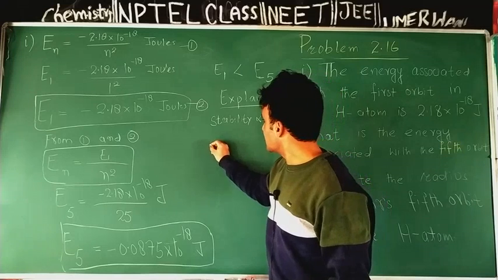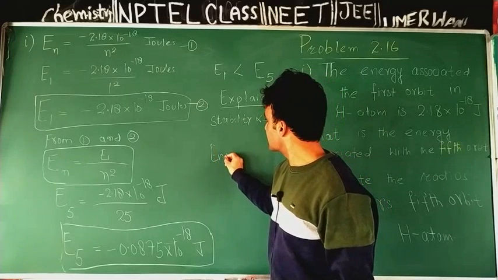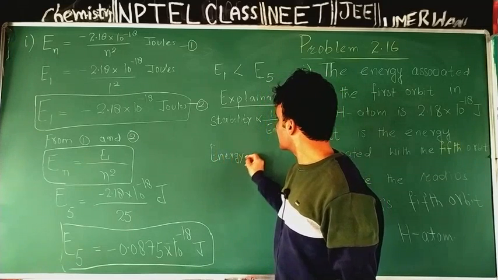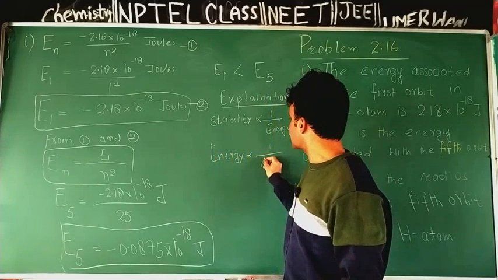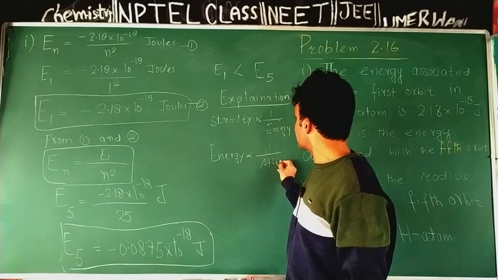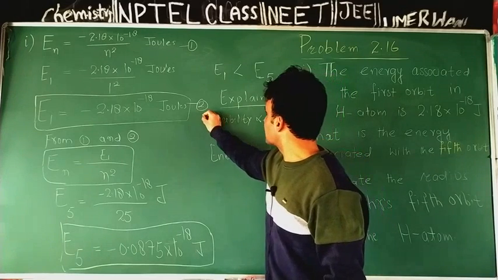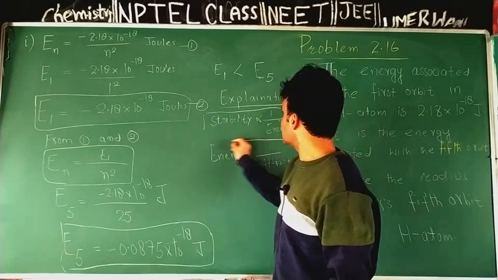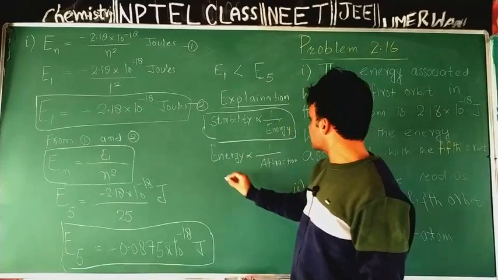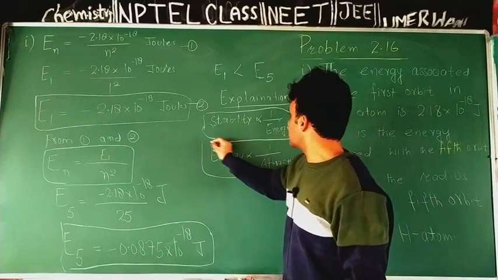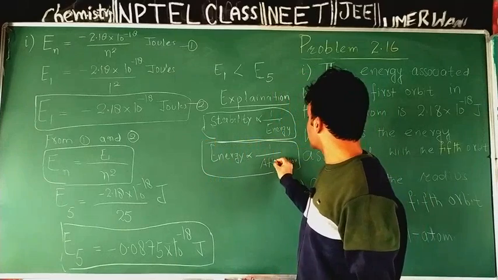Second, energy is inversely related to attraction. Energy is inversely related to attraction. Stability is inversely related to energy. Energy is inversely related to attraction.